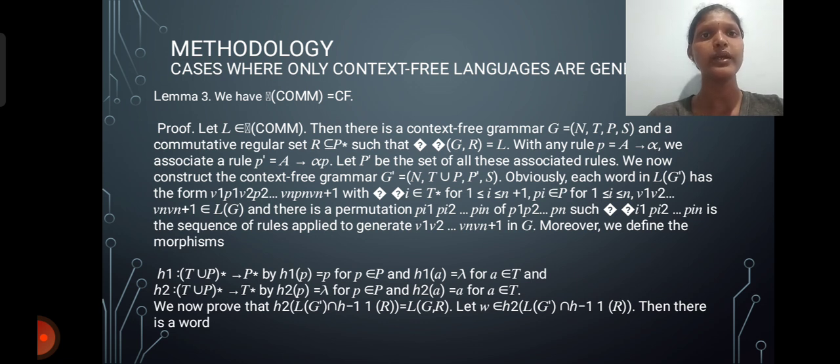We associate to a rule p equals A to lambda a rule p. Let P be the set of all the associated rules in constructing the context-free grammar. Using the definition we start solving the problem. This is the formula to find the given problem.